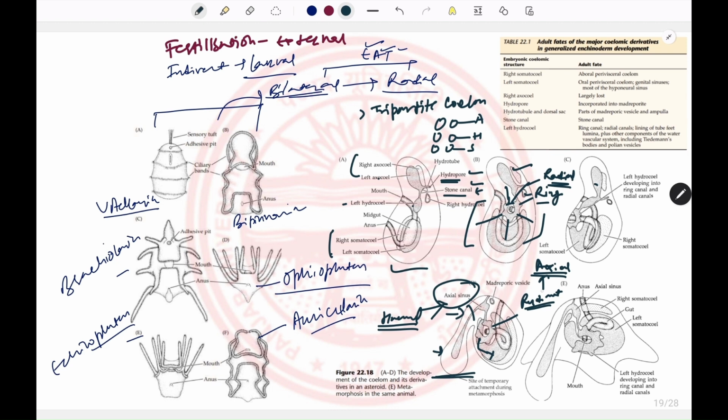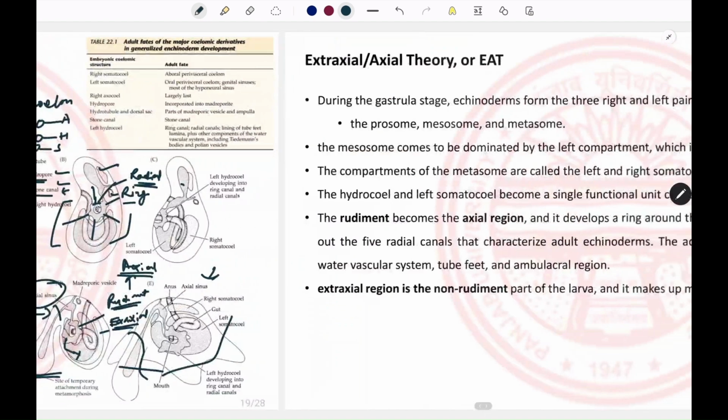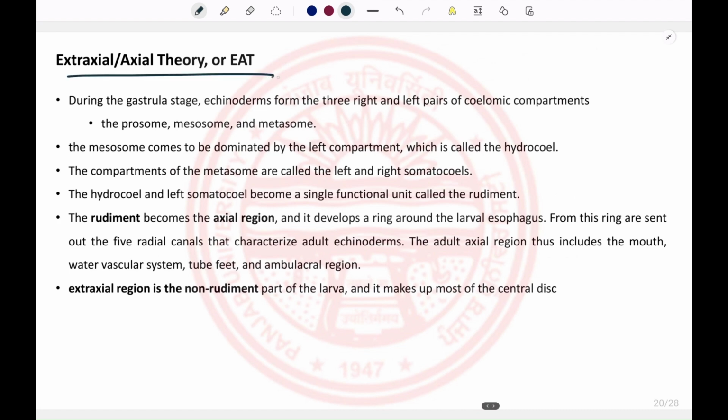So it is the rudiment which forms the axial part of the body wall of the organism. The other things except the rudiment, like the right somatocoel along with the other body parts, form the non-rudiment part and form the extraxial body component. So most of that part vanishes when the larva metamorphoses into the adult, and the adult gets the radial symmetry. So this is the extraxial-axial theory.